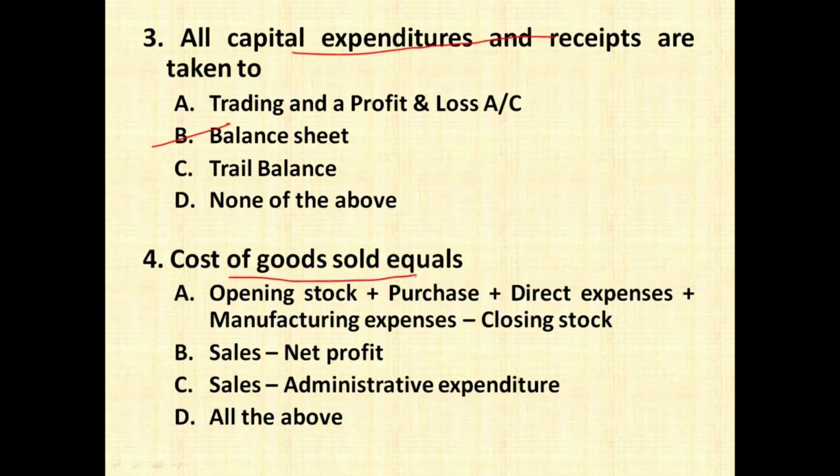Cost of goods sold equals opening stock plus purchase plus direct expense plus manufacturing expenses minus closing stock, sales minus profit, sales minus administrative expenditure, all of the above. So the right option is option number A, that is you have to add opening stock, then purchases whatever you have done in the year. If there is purchase return, deduct that purchase return, plus direct expenses whatever you are incurring, plus manufacturing expenses also whatever you are incurring, and lastly you have to deduct the closing stock.